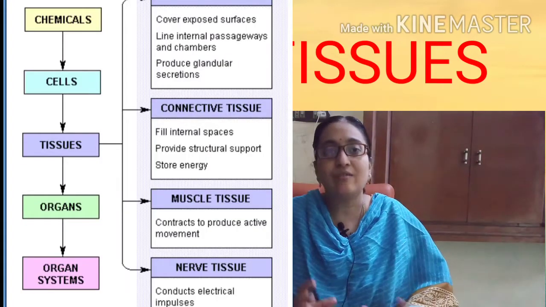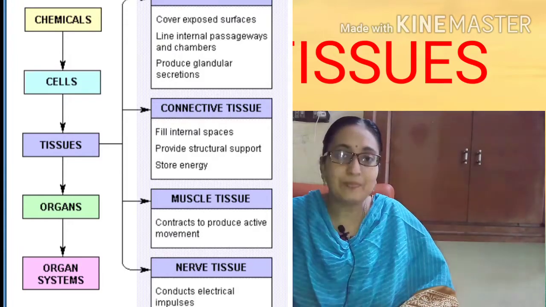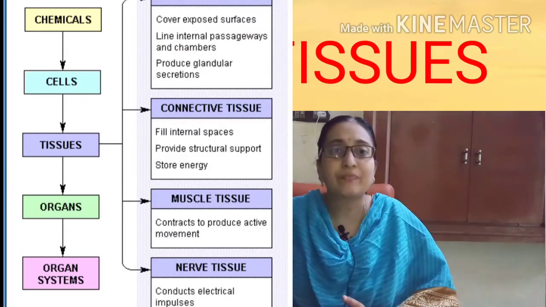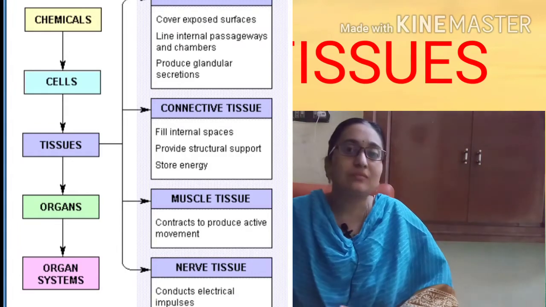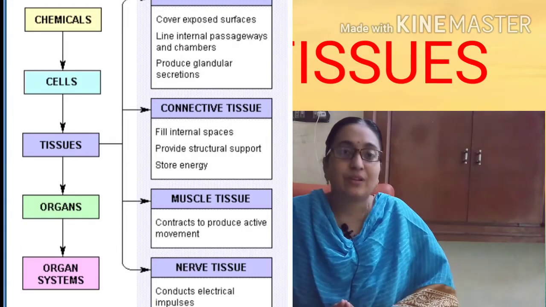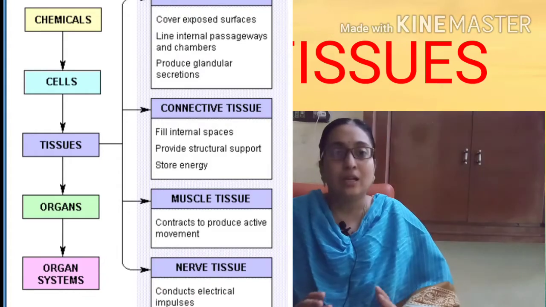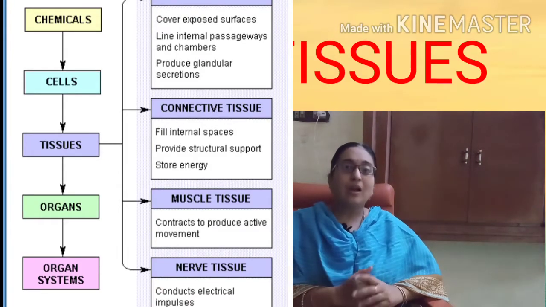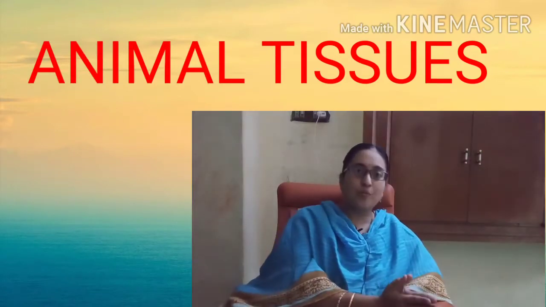Okay, each organ forms the organ system, and each organ system forms the particular organism. Okay, so now what is a tissue? Tissue is nothing but the group of cells.